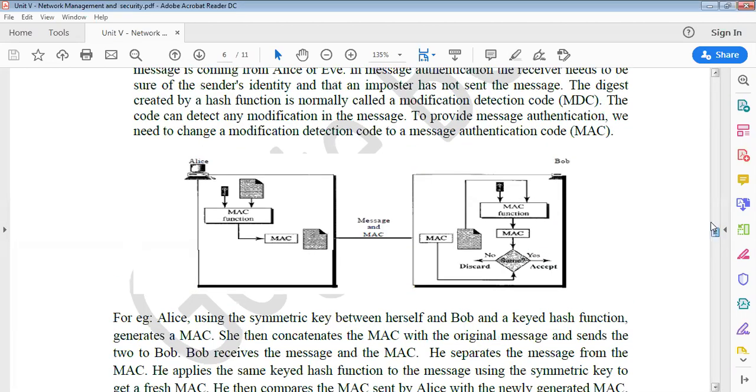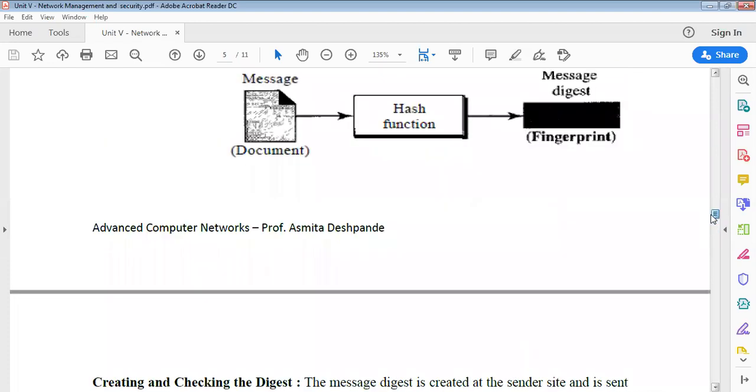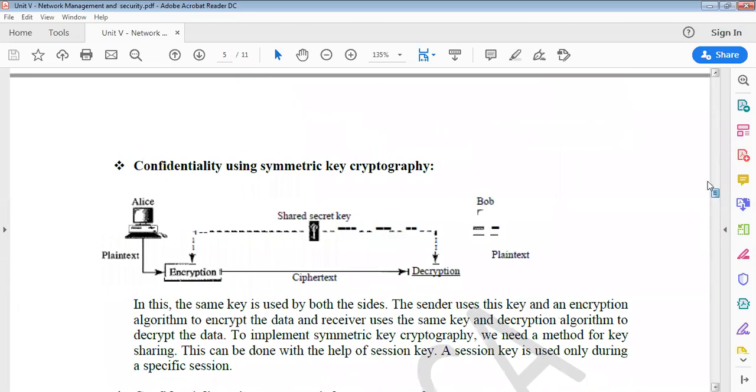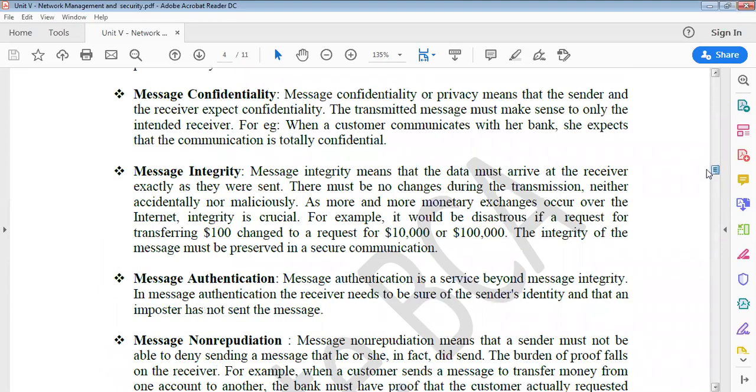We have discussed the different security services that are provided: message authentication, message integrity, message confidentiality, message non-repudiation, and entity authentication.